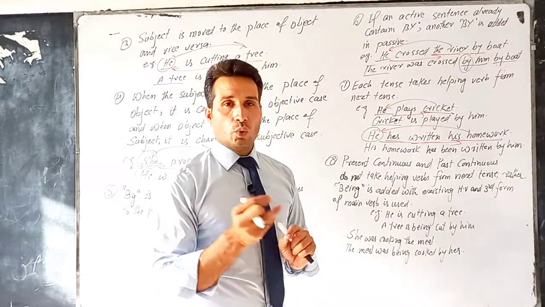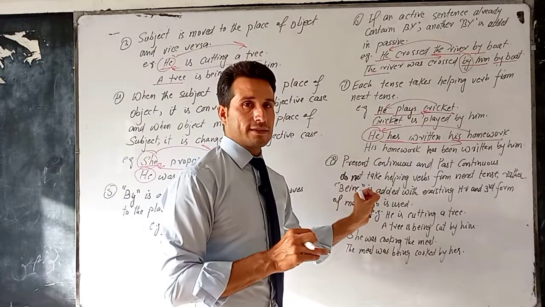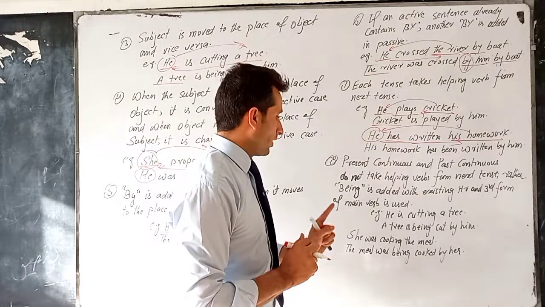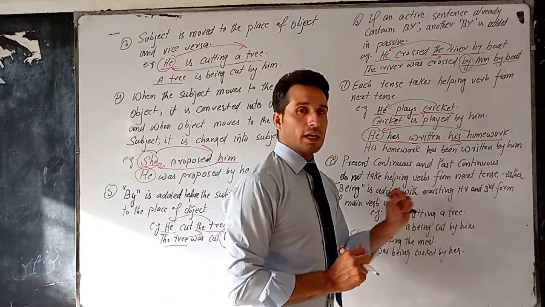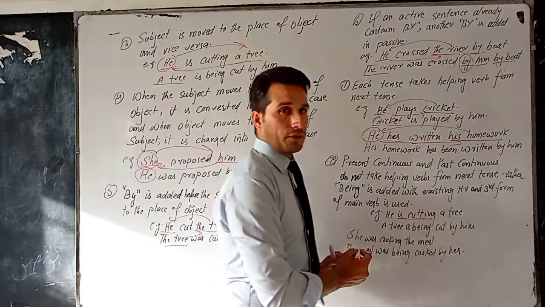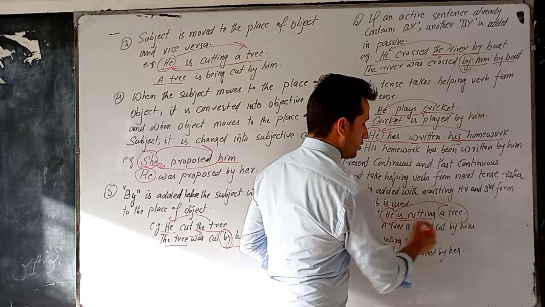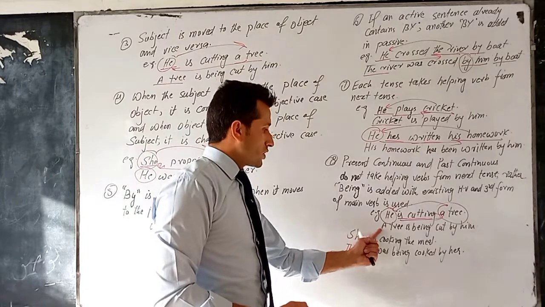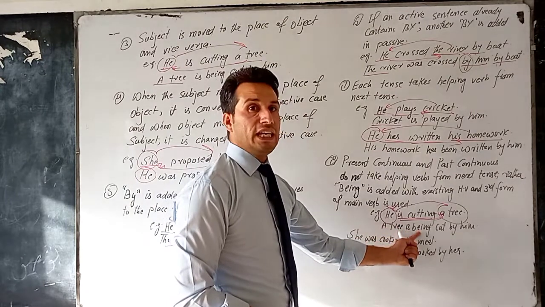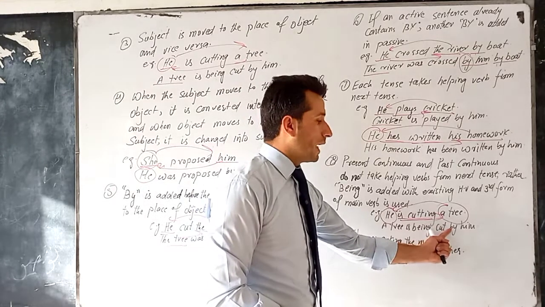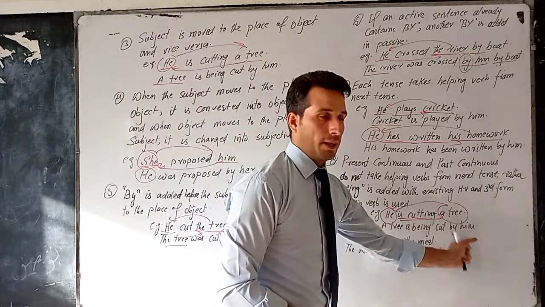What happens? We add being with the existing helping verb and the ing form is changed into third form. For example, he is cutting a tree. It's present continuous tense. A tree is the object and he is the subject. We change them with each other. A tree is being is added and cutting is converted into cut, third form. By is added and he becomes him.